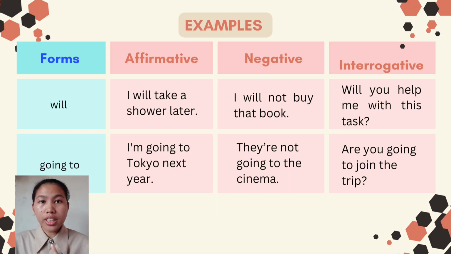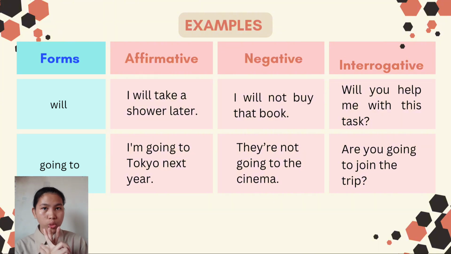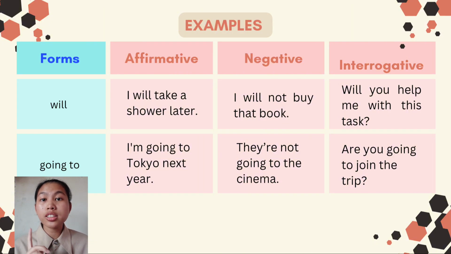There are two main simple future tense forms, which are will and going to. And also, the simple future tenses are used in three types of sentences, which are affirmative, negative, and interrogative. Let's start with will.